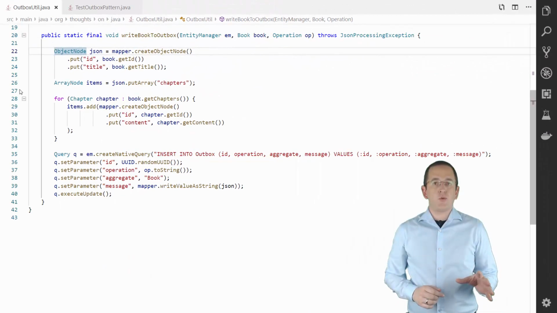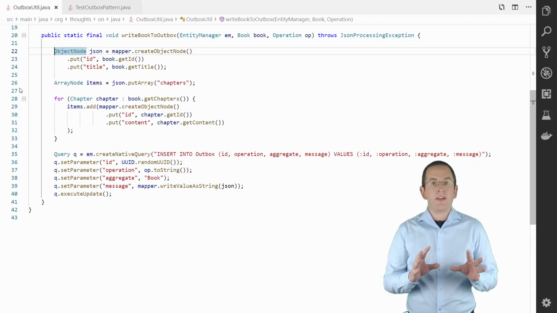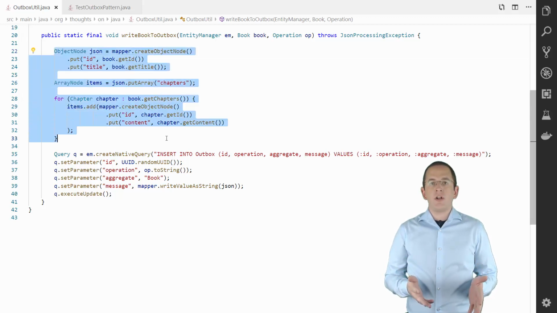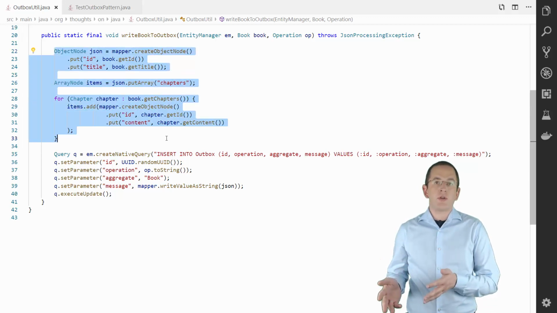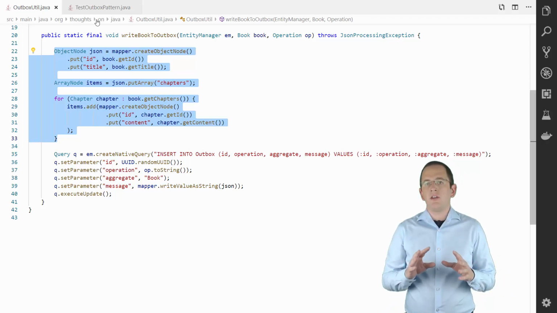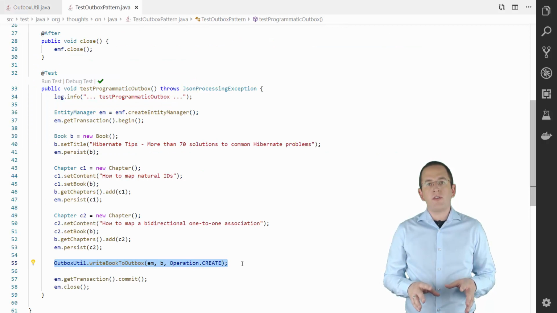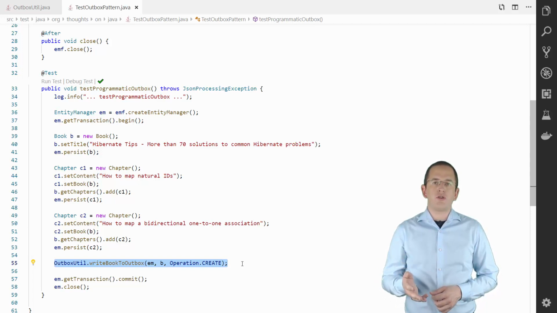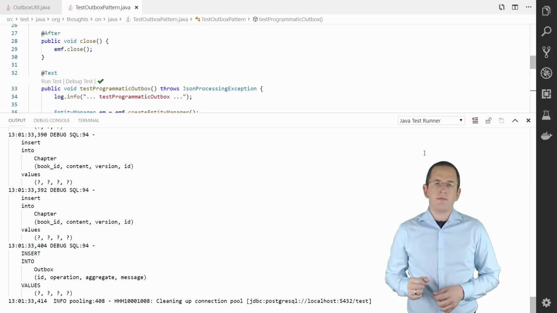Here's an example of a write message method which writes the message for the previously described book aggregate. Please pay special attention to the creation of the JSON document. As described earlier, I prefer to store the complete aggregate, which includes the book and the list of chapters. In your business code, you can now call this method with an instance of the book entity and an enum value that represents the kind of operation, which is create, update, or remove, performed on the aggregate.